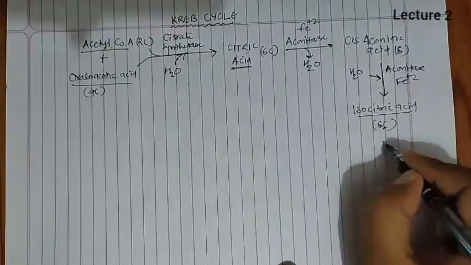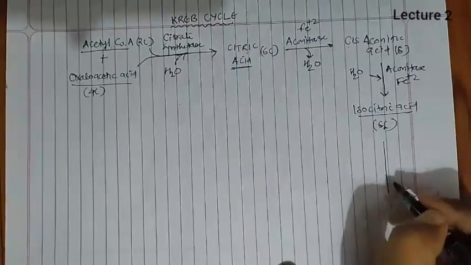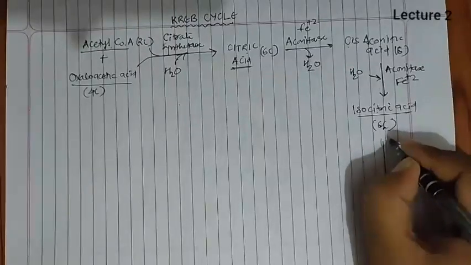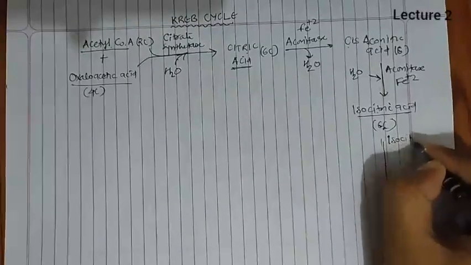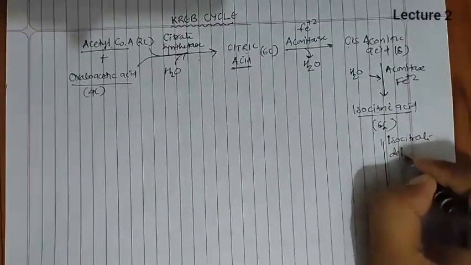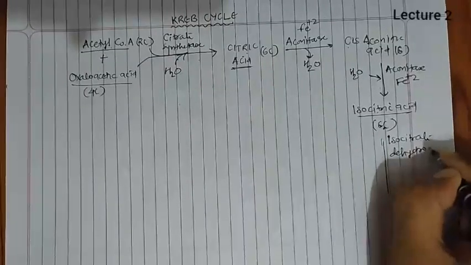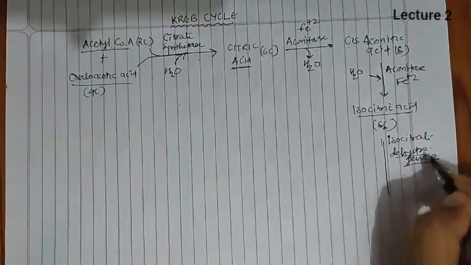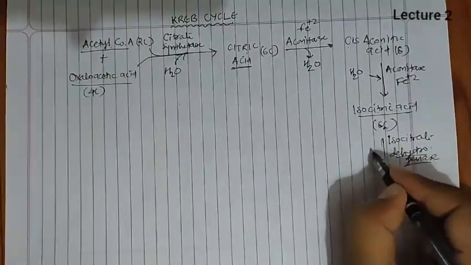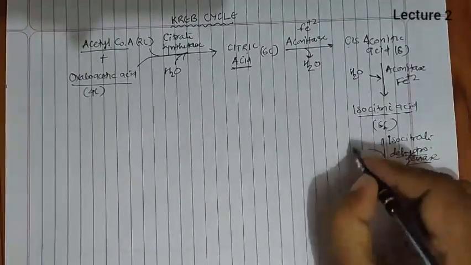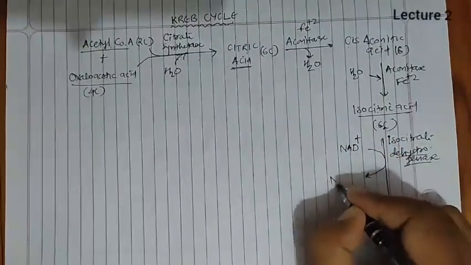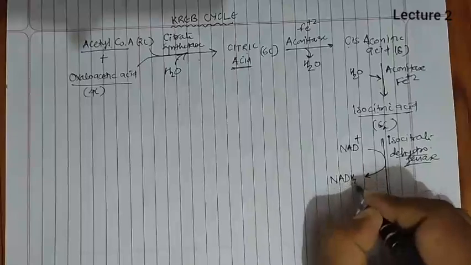Next, the enzyme which works, based on the substrate, is isocitrate dehydrogenase. When isocitrate dehydrogenase works, it releases H+. That H+ is accepted by NAD+ and converted into NADH2.